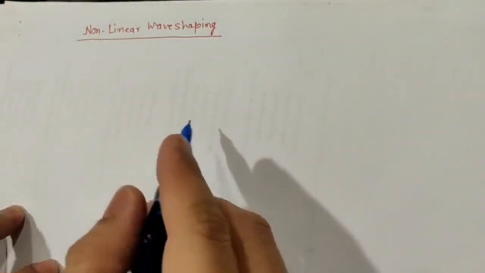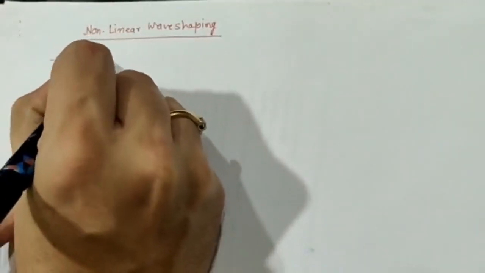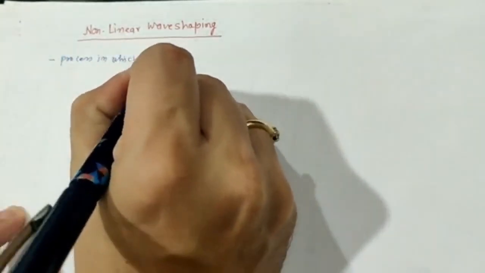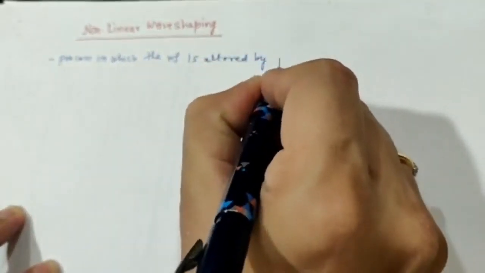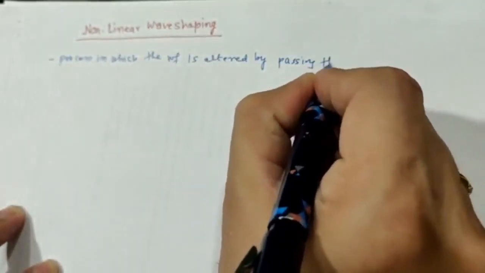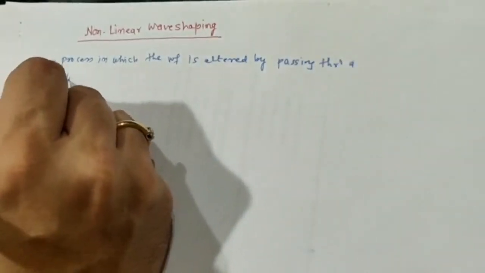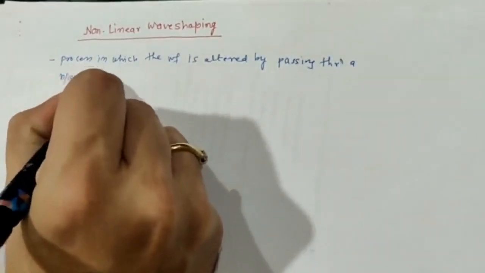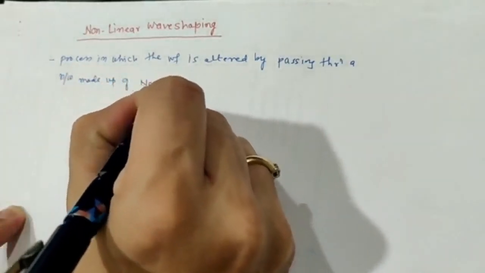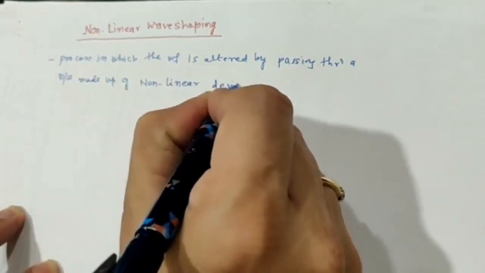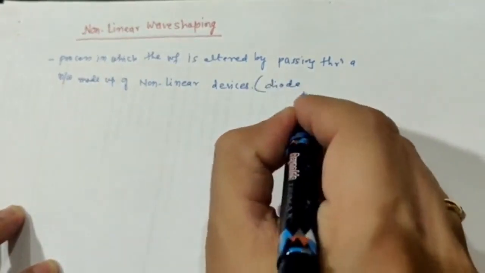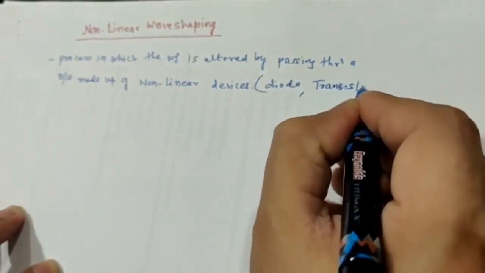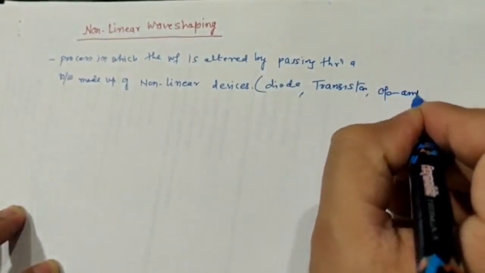Now it is nothing but the process in which the waveform is altered by passing through a network made up of non-linear devices. Now these non-linear devices can be a diode, a transistor, or an op-amp also.